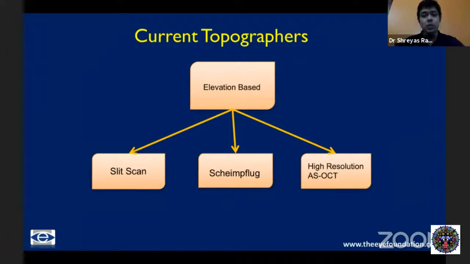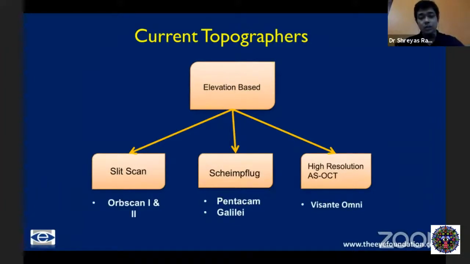Therefore, it was one of the first devices which was able to give you details about the anterior and posterior cornea. I'll briefly talk about the OBSCAN 1 and 2. The older versions, OBSCAN 1 and 2, are slowly becoming obsolete, although there is a newer version called the OPD Scanner.